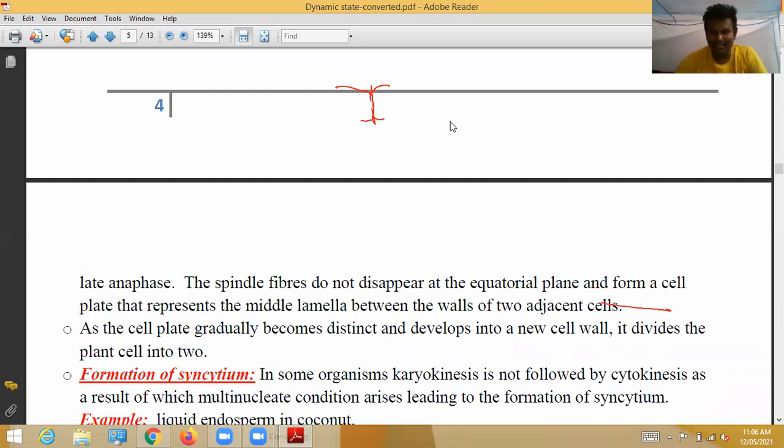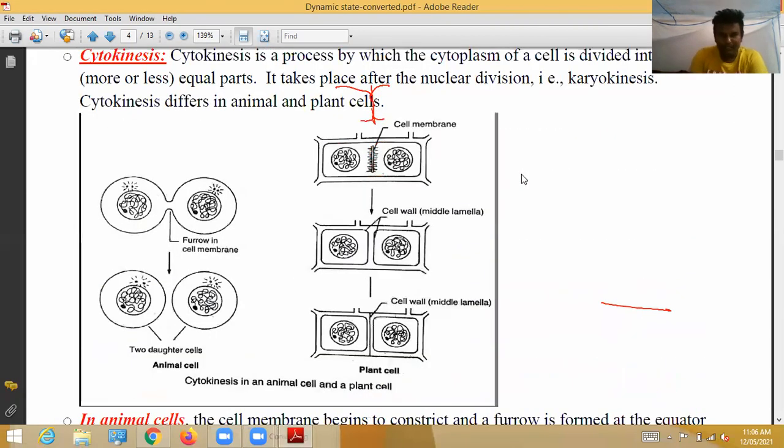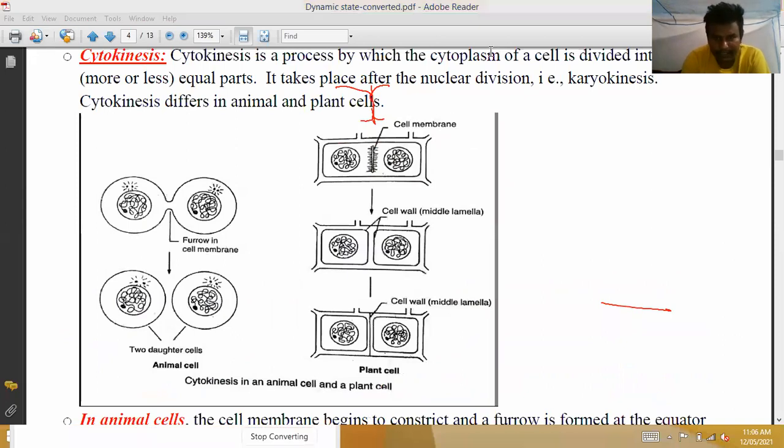So instead of this much explanation, simply see here. This is the cell membrane. This cell membrane gradually forms a thick wall. It cuts off and forms two cell walls in between two cells. It is one nucleus, one nucleus. So gradually, due to the presence of this cell wall, it enables cytokinesis division. So here one middle lamella is formed.